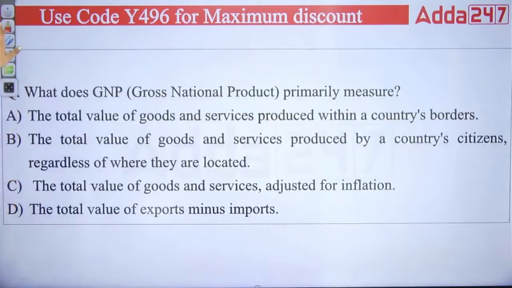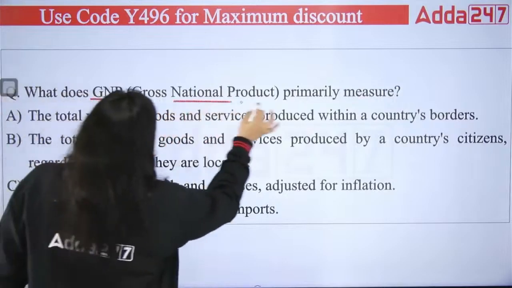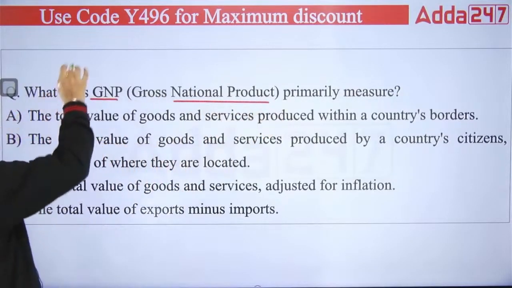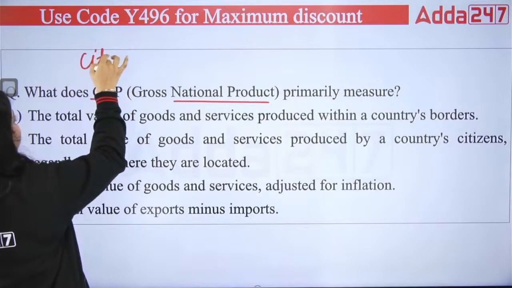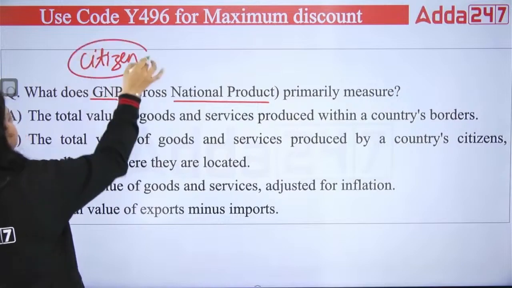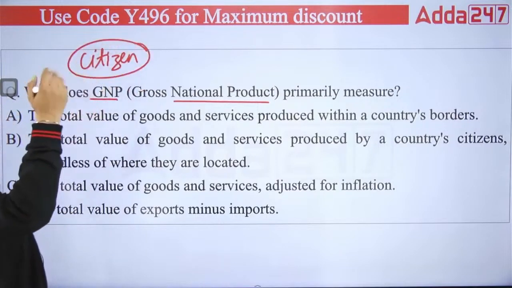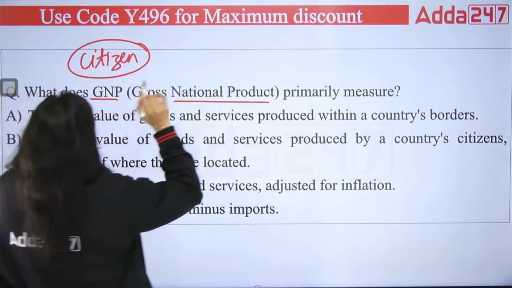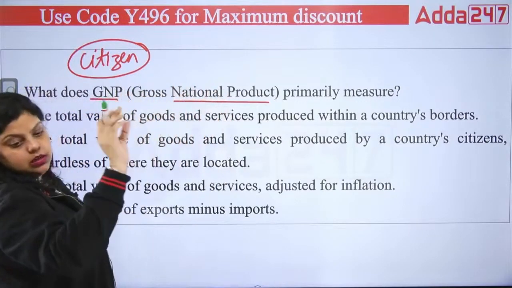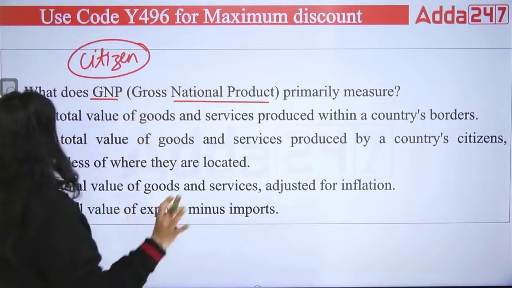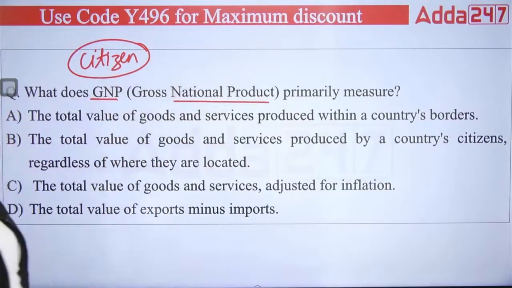Next question. What does GNP primarily measure? What is GNP? Gross national product. So now you have to have in your mind, first it is a national product. The first keyword you are looking for is citizen. Citizen has to be there, doesn't matter what the location is. Then because it is gross value, you do not have to subtract the depreciation. Okay, citizen should be there and there is no need of subtracting the depreciation. Clear?